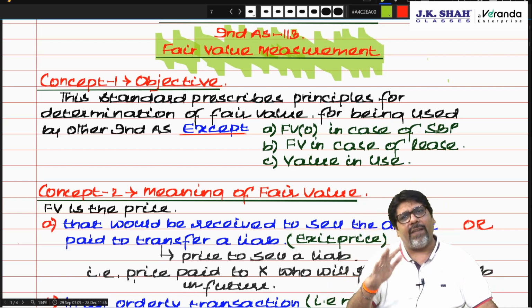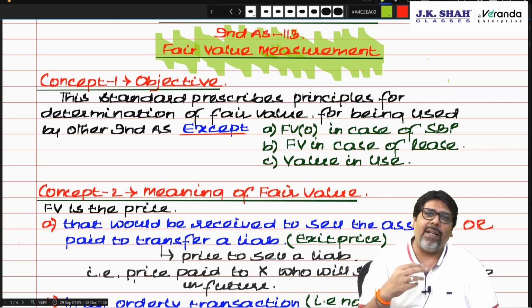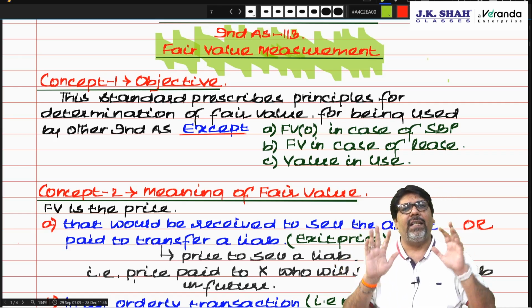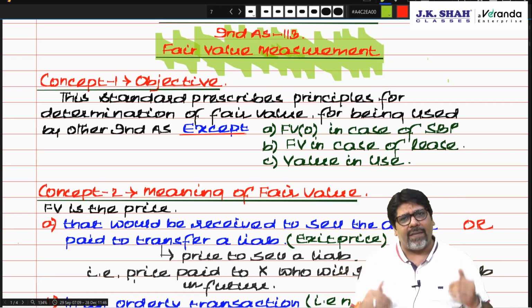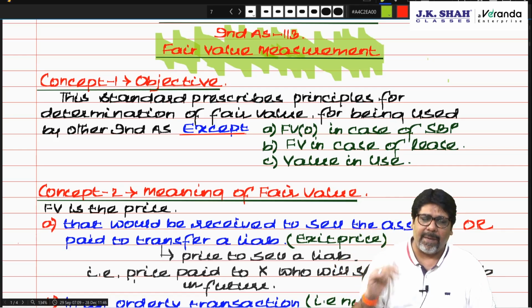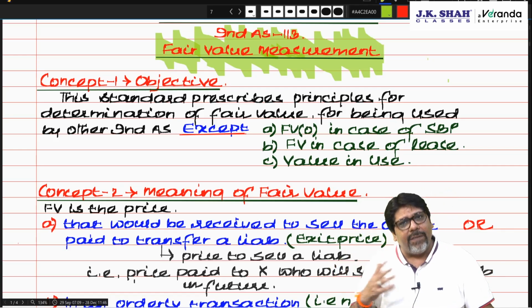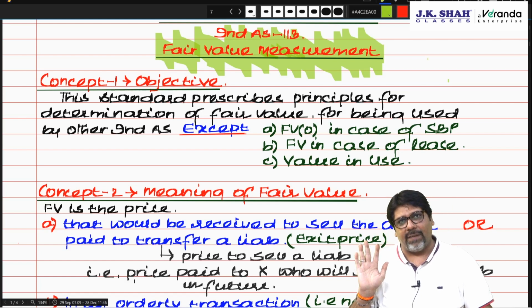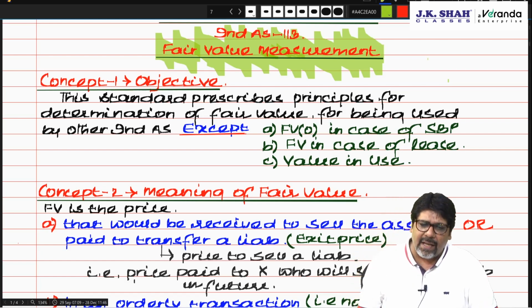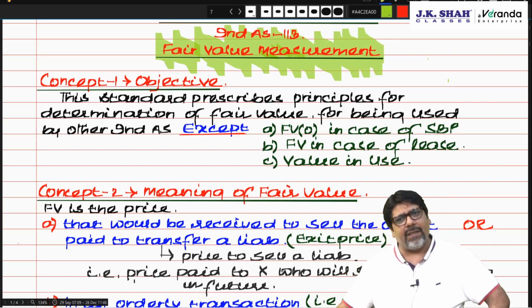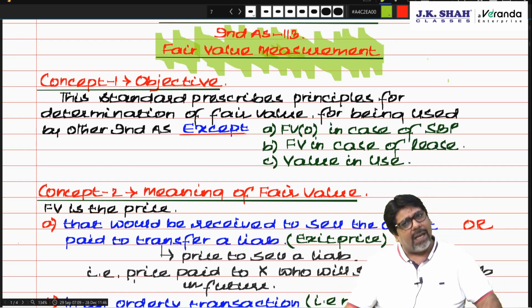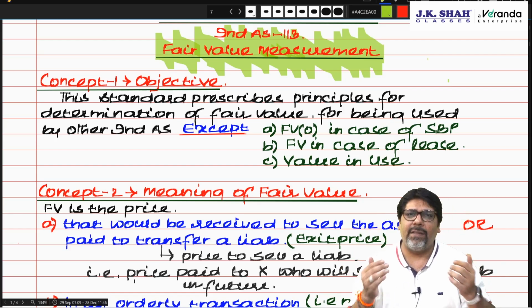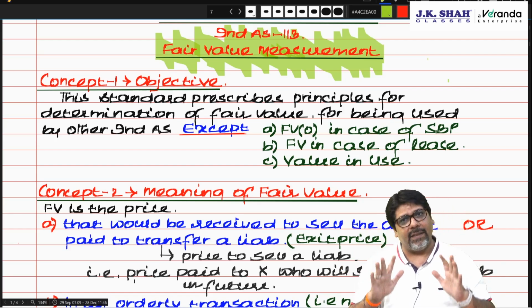First of all, fair value of option. How to calculate fair value of options is not there as a part of FR syllabus that you learn in AF. Fair value of lease calculation is given in lease chapter, lease IND AS only 116. And fair value or value in use, how to calculate that is given in IND AS 36 only, that is impairment, correct? Apart from this, how to determine the fair value, that is given in this standard.